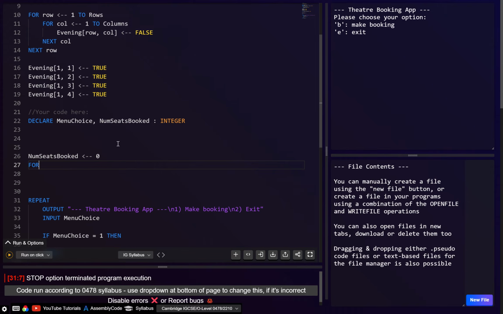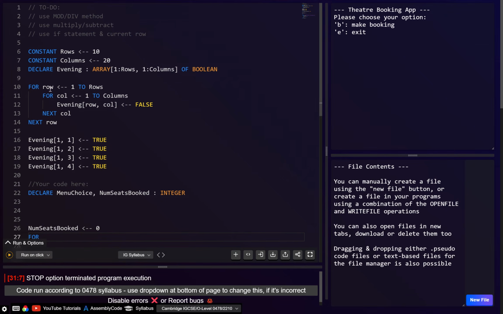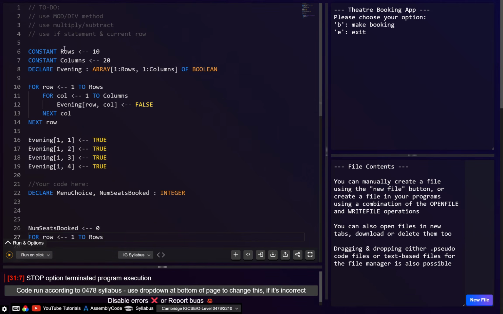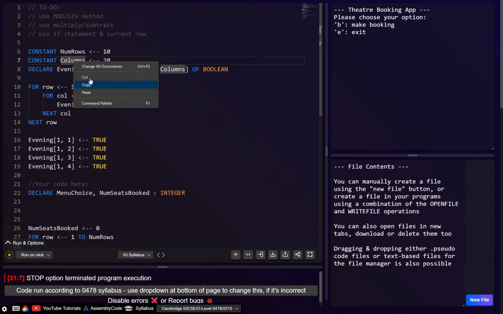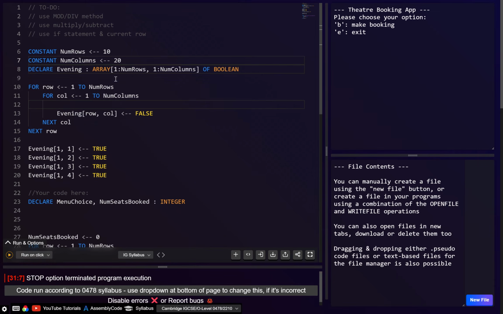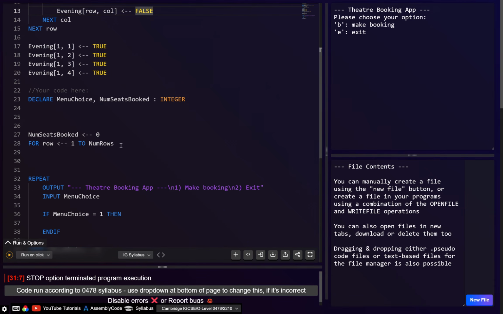Right, so here we need to loop through a 2D array. We just want to loop through rows and columns. So let's say here row starts at 1, and then we go to the number of rows, which is this. Hang on, I might just change this. Let's call this num rows, just to differentiate it a little bit, and let's say here this can be num columns. Okay, that should be fine. So here we're going to loop until num rows, then we're going to loop for column equals 1 to the number of columns.